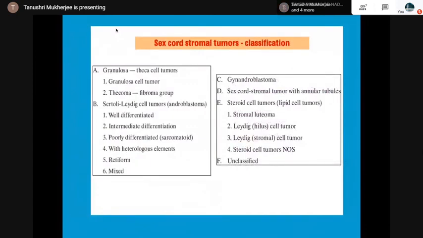So now we come to the sex cord stromal tumor, which could be the granulosa theca cell tumor, that includes granulosa cell tumor, thecoma fibroma group, then Sertoli Leydig cell tumor, androblastomas, which could be well differentiated, intermediate, poorly differentiated, with heterologous elements, retiform and mixed. Then androblastoma, sex cord stromal tumor with annular tubules, steroid cell or lipid cell tumors, which includes stromal luteoma, Leydig cell tumor, Leydig hilus and stromal, and steroid cell tumors, NOS and unclassified.